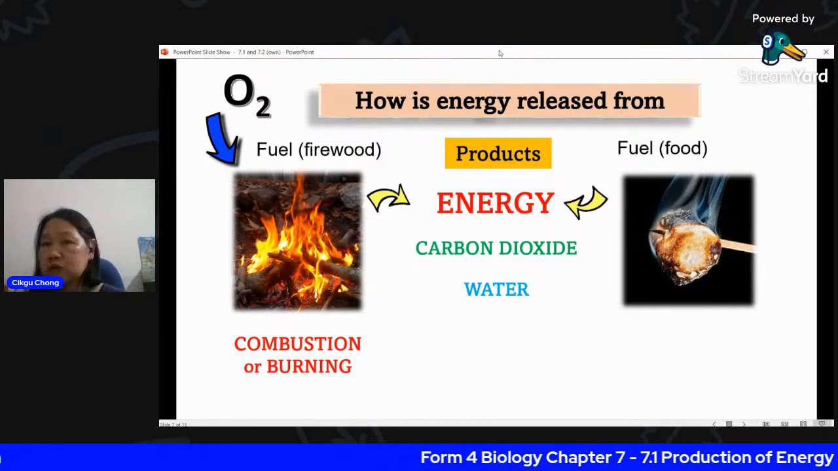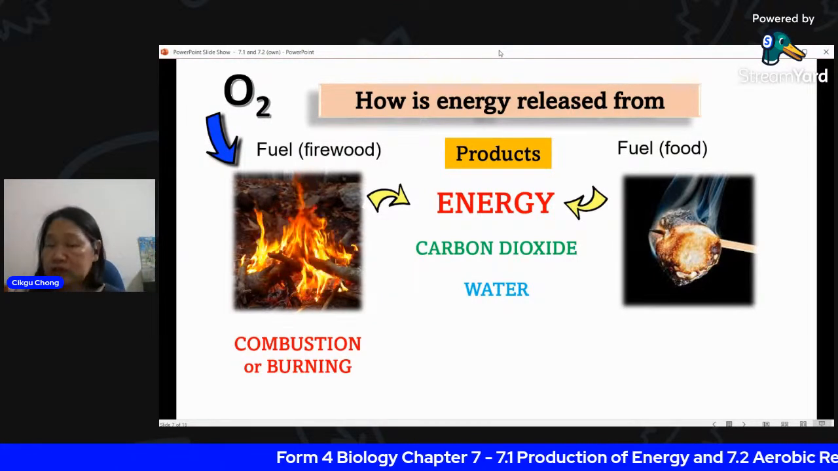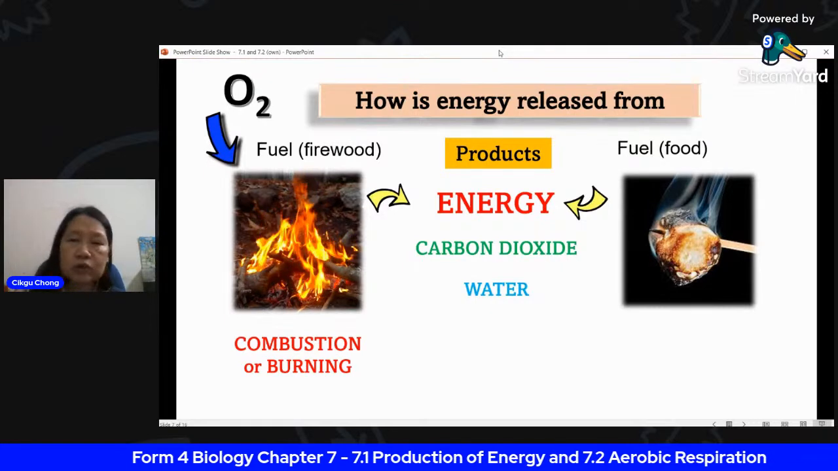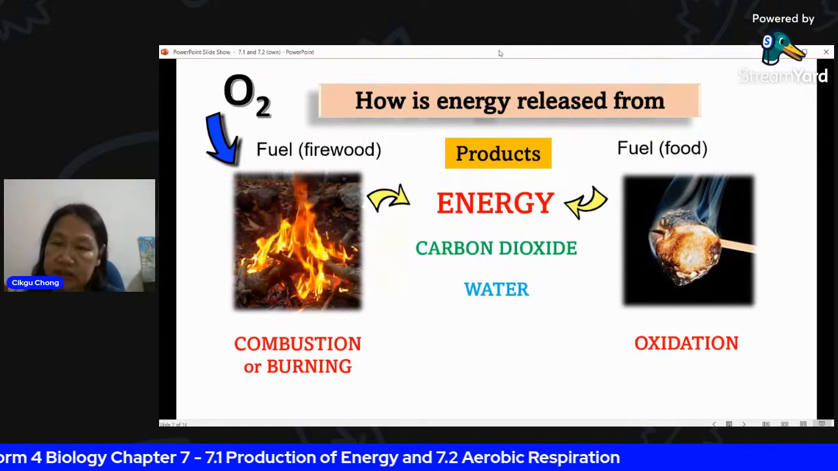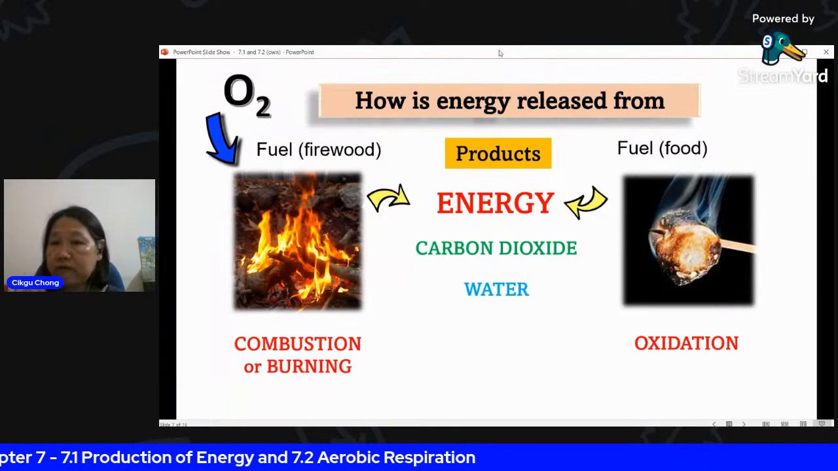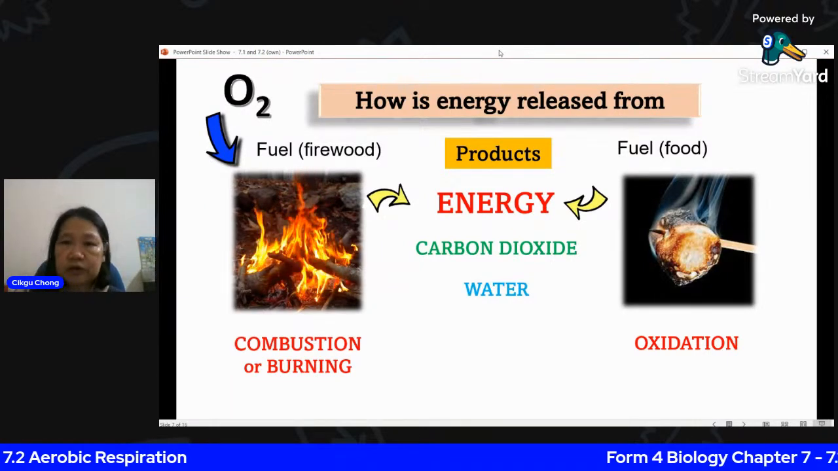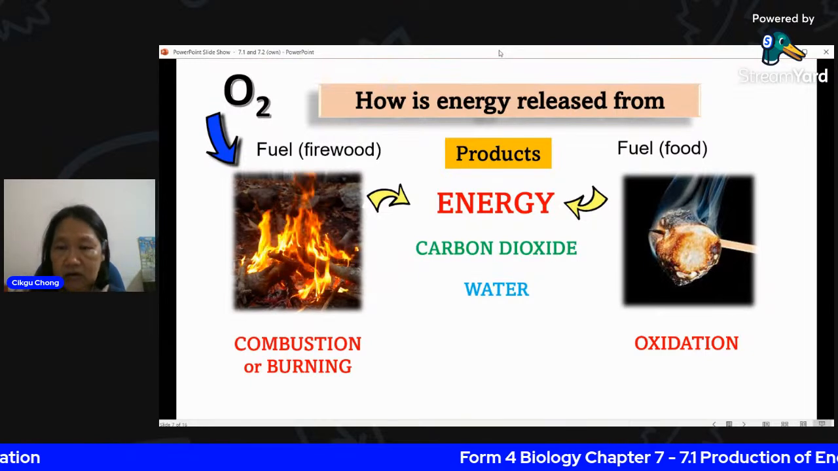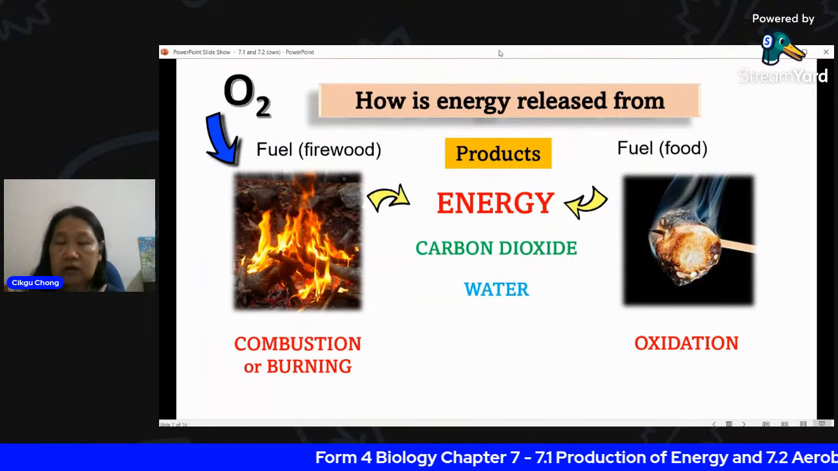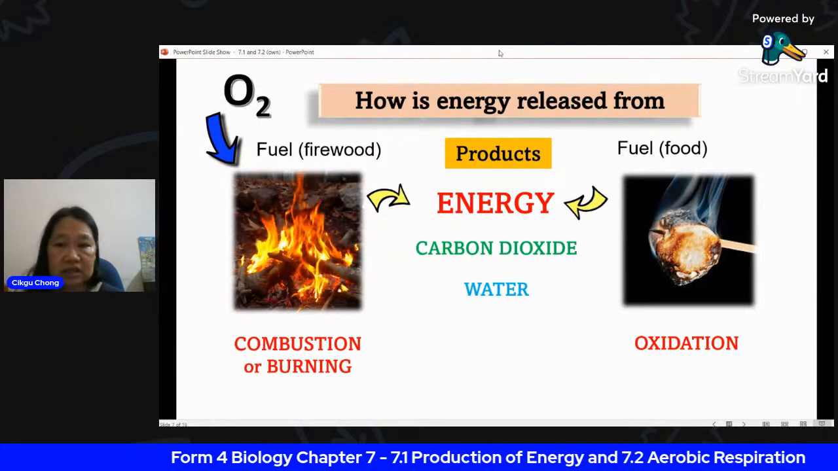So when fuel is burned, we don't use the word burn when it's inside the body. We use the word oxidation. That's why when we have food, we call it oxidation, because we don't see the fire burning. So we say food is oxidized. In the cell, glucose is oxidized in the cell.